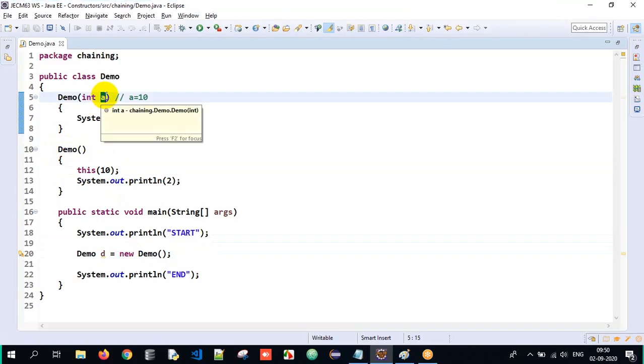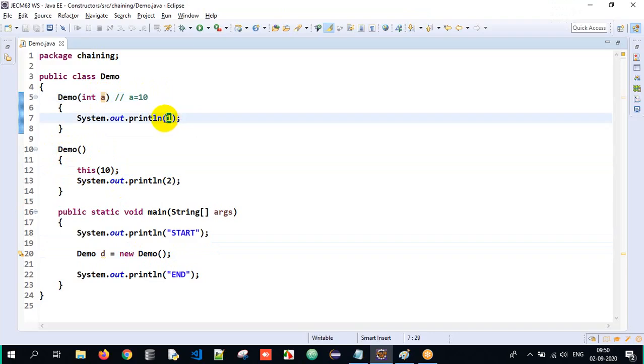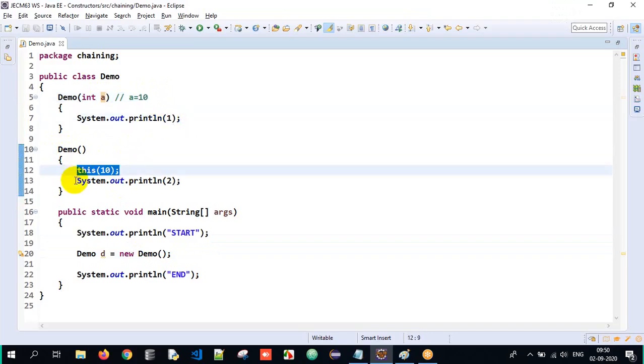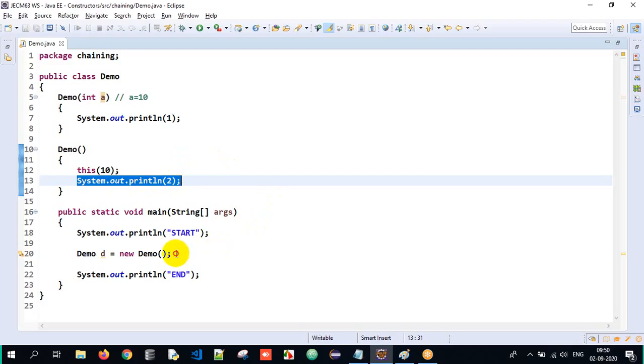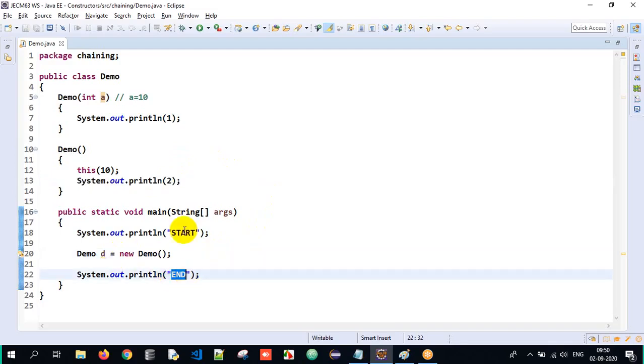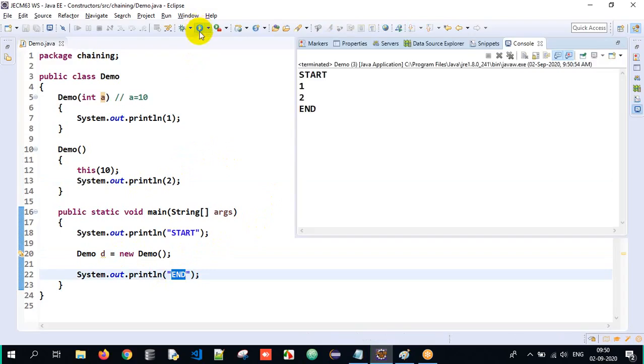I am calling another constructor in the same class. A value will be 10. 1 will get printed, control comes back to the caller, 2 will get printed, control comes back to the object, and then end will get printed. So the output will be start, 1, 2 and end here.